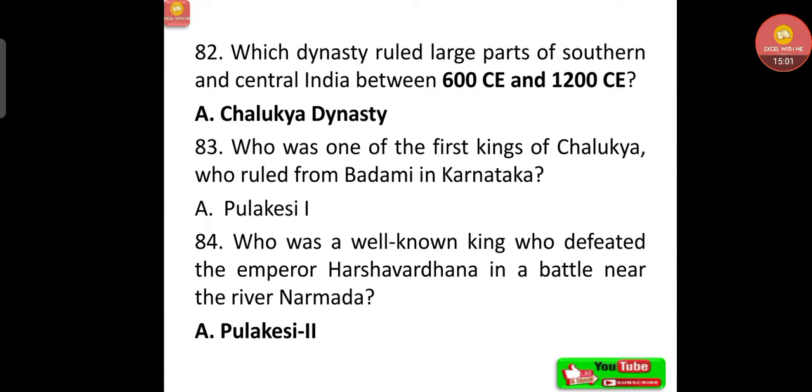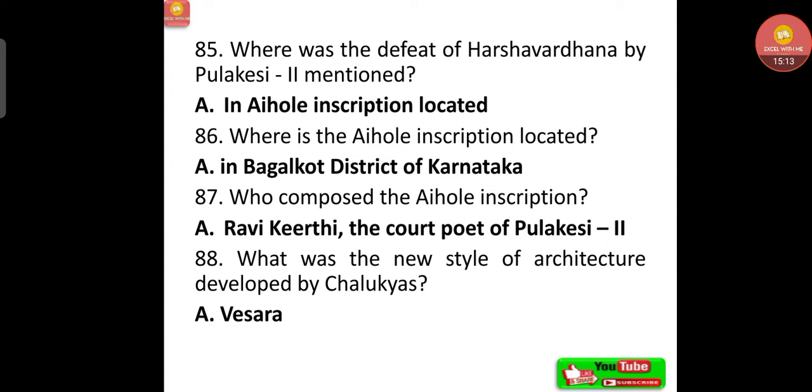That is Pulakesi I. Who was a well-known king who defeated the emperor Harshavardhana in a battle near the river Narmada? That is Pulakesi II. Where was the defeat of Harshavardhana by Pulakesi II mentioned? In Aihole inscription. Where is the Aihole inscription located? That is located in Bagalkot district of Karnataka.